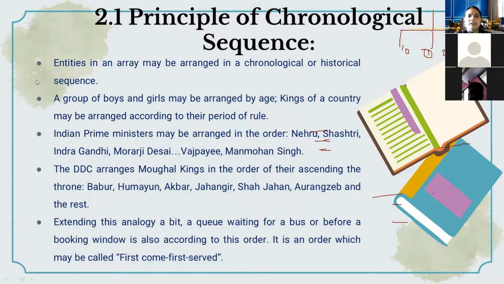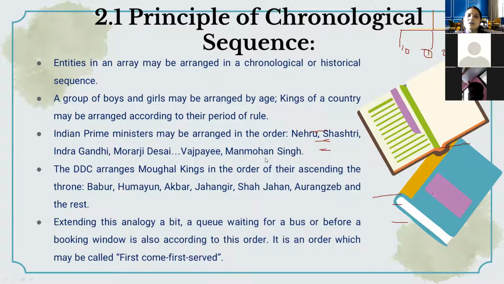Then another example: the kings of a country may be arranged according to their period of rule. Like Indian Prime Ministers may be arranged in chronological order. First Nehru, then Shastri, then Indira Gandhi, Morarji Desai, and then many Prime Ministers were there. So what sequence are we following here?